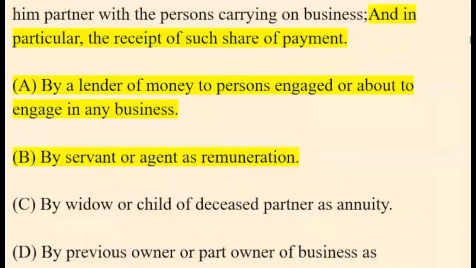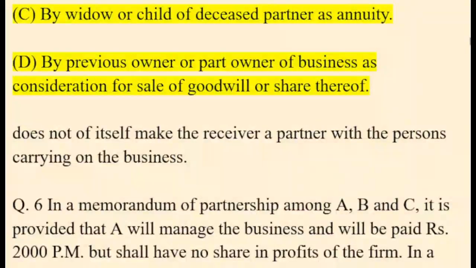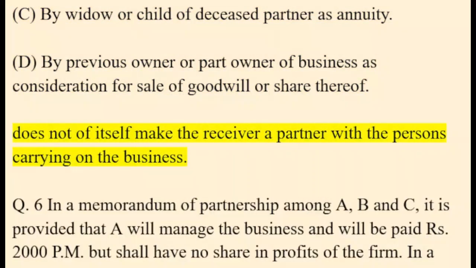In particular, the receipt of such share or payment: A. by a lender of money to persons engaged or about to engage in any business; B. by a servant or agent as remuneration; C. by a widow or child of a deceased partner as annuity; D. by a previous owner or part owner of a business as consideration for sale of goodwill or share thereof, does not of itself make the receiver a partner with the persons carrying on the business.